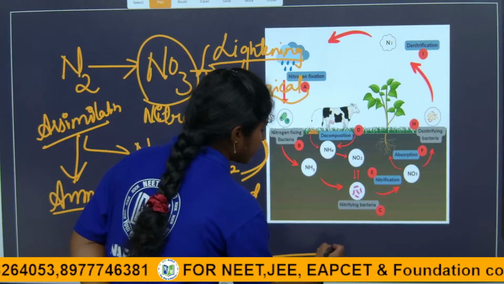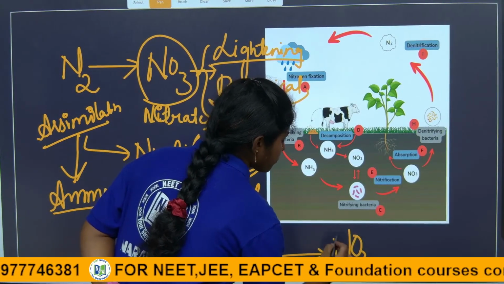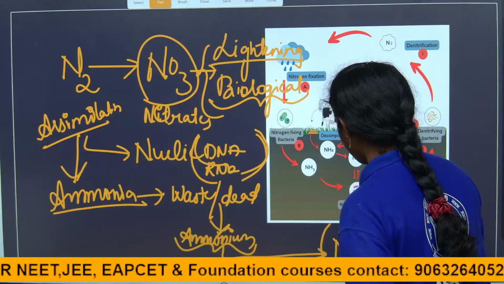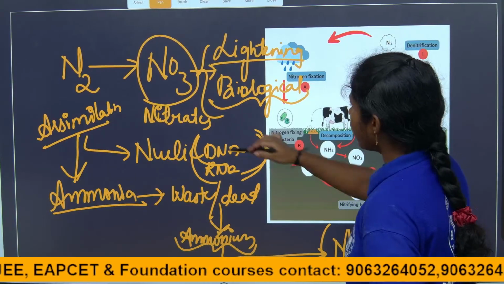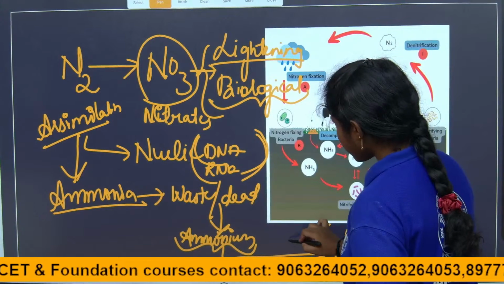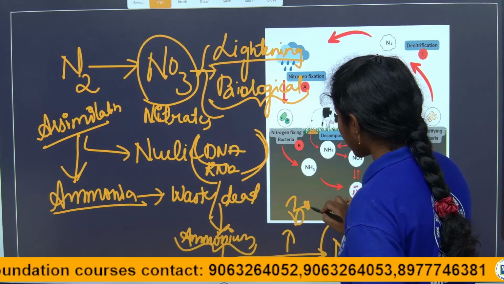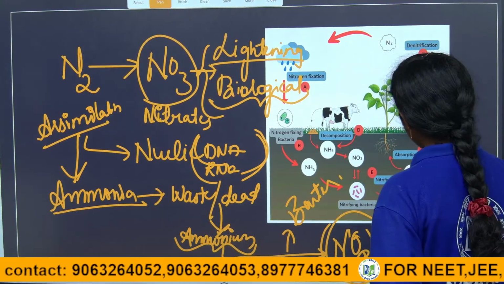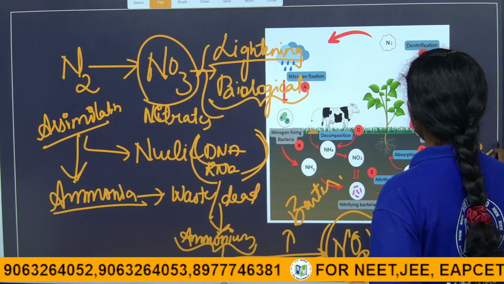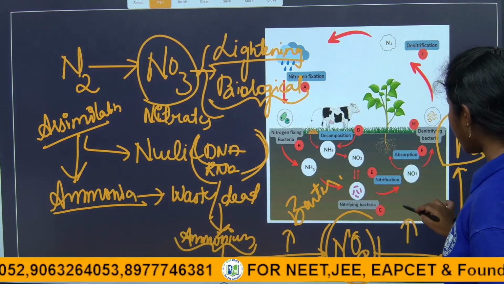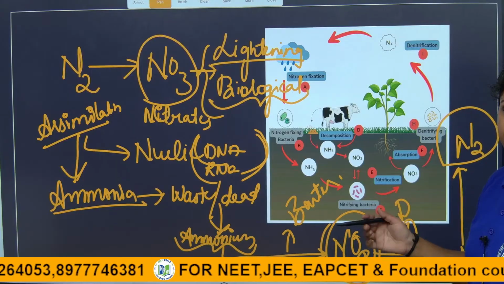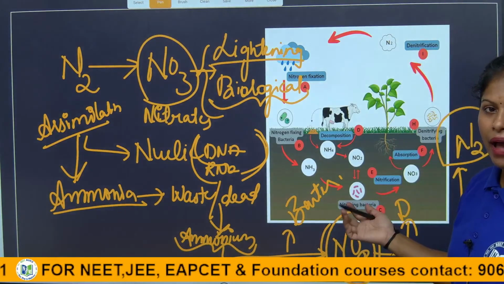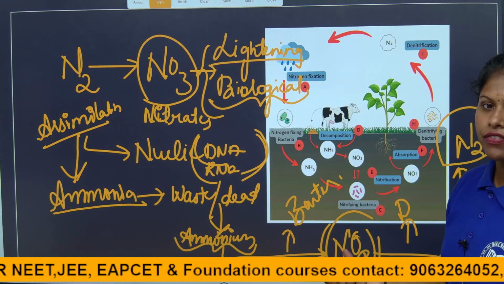In nitrification, what will happen? The ammonia converts into nitrates, again with the help of bacteria only. So in denitrification, these nitrates again convert into nitrogen gas with the help of bacteria. That bacteria we call denitrifying bacteria. The bacteria involved in converting ammonia into nitrates we call nitrifying bacteria.